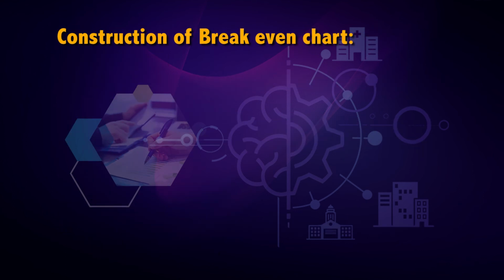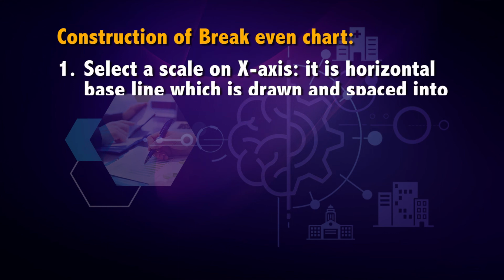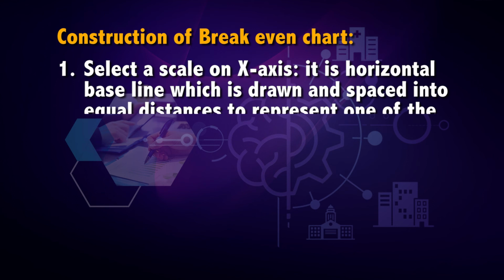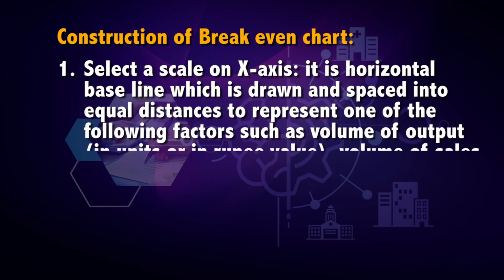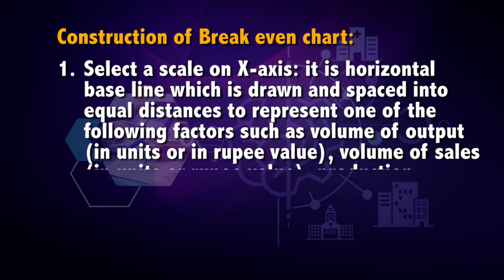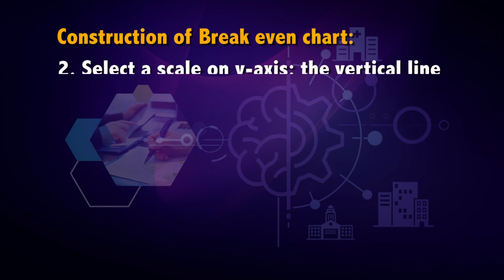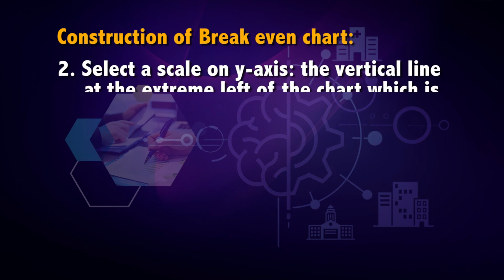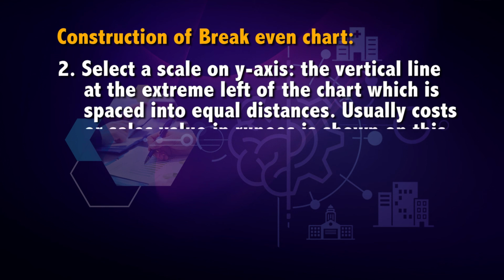Construction of break-even chart. Point number 1, select a scale on x-axis. It is the horizontal baseline which is drawn and spaced into equal distances to represent one of the following factors, such as volume of output in units or in rupee value, volume of sales in units or rupee value, or production capacity. Point number 2, select a scale on y-axis, the vertical line at the extreme left of the chart, which is spaced into equal distances.